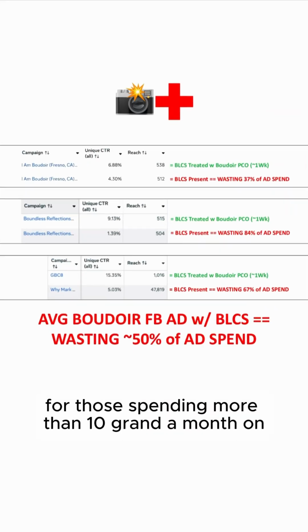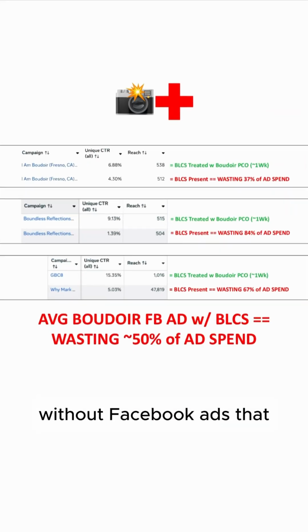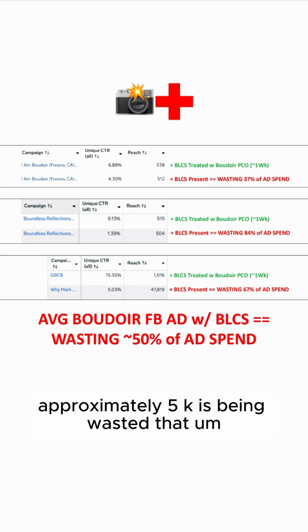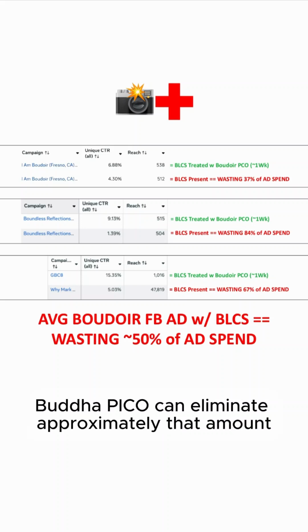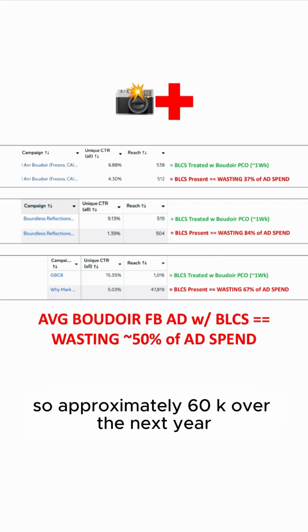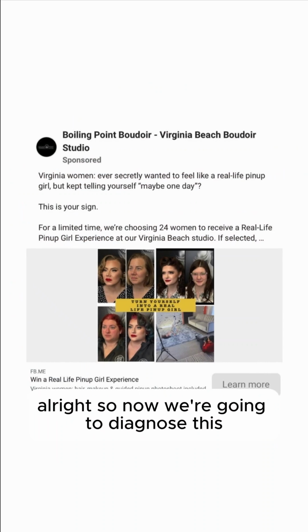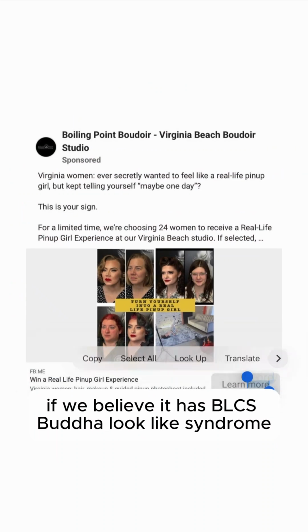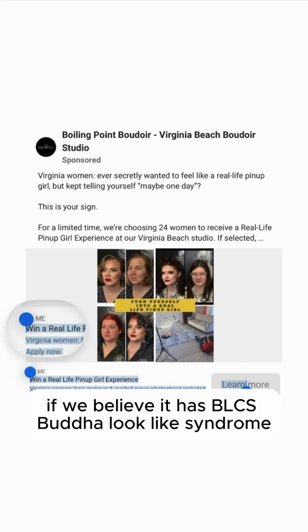So which means for those spending more than 10 grand a month on Boudoir Facebook ads, about 5K is being wasted. That Boudoir Pico can eliminate approximately that amount, put it back into the advertiser's pocket every single month. So approximately 60K over the next 12 months. Then we're going to diagnose this, see if we believe it has BLCS, Boudoir low click syndrome, yes or no.